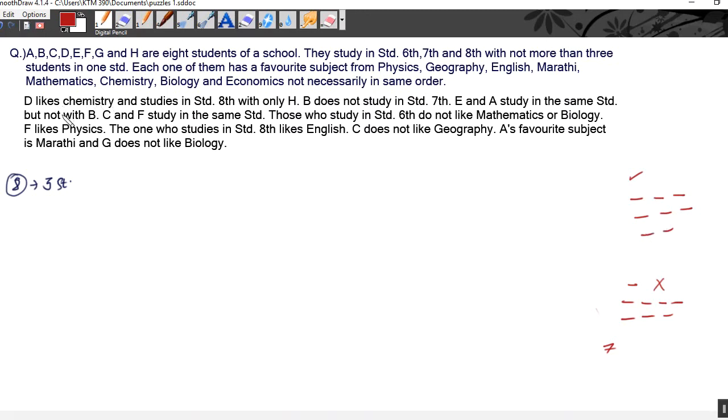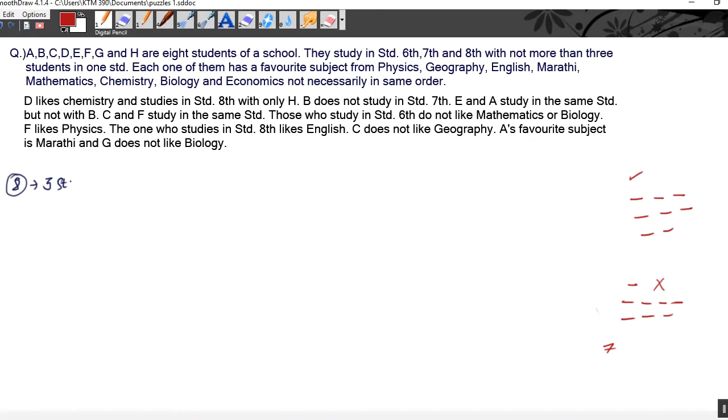Now, D likes chemistry and studies in standard 8 with only H. B does not study in standard 7th. E and A study in the same standard but not with B. C and F study in the same standard. Those who study in standard 6 do not like mathematics or biology. F likes physics. The one who studies in standard 8 likes English. C does not like geography. A's favorite subject is Marathi and G does not like biology.